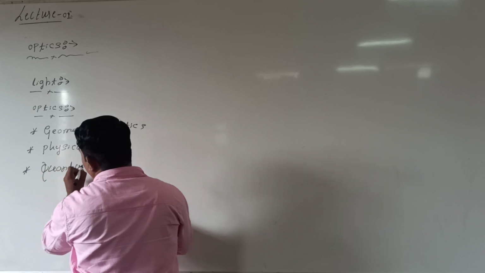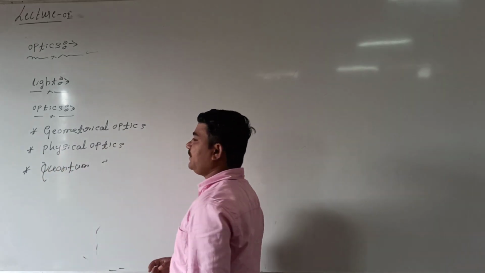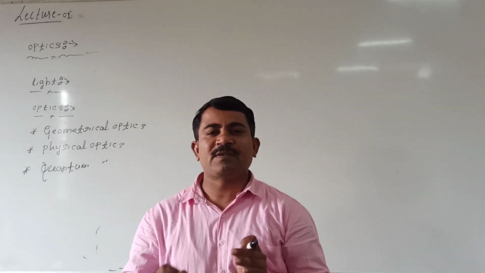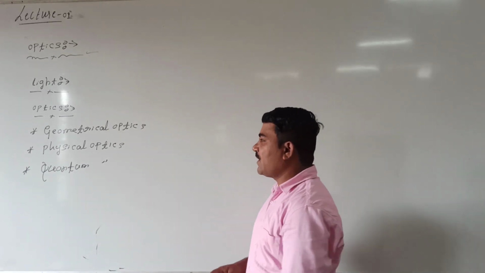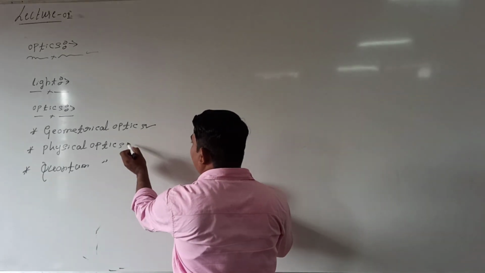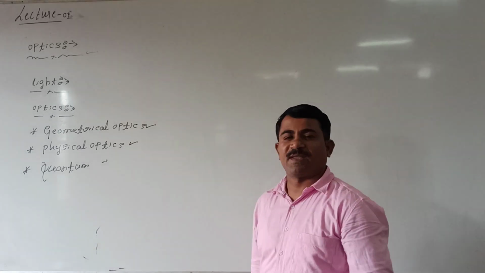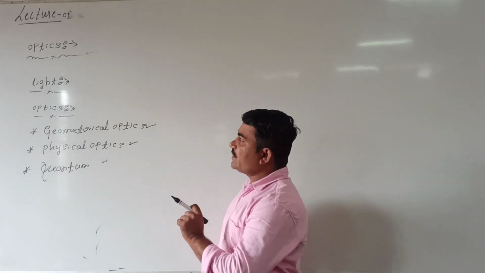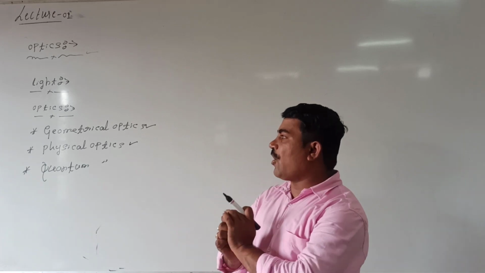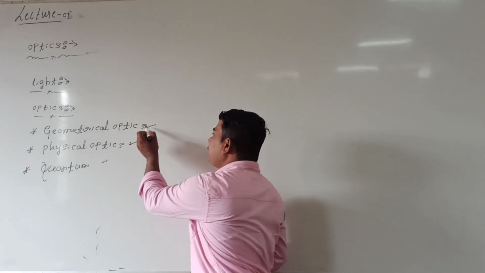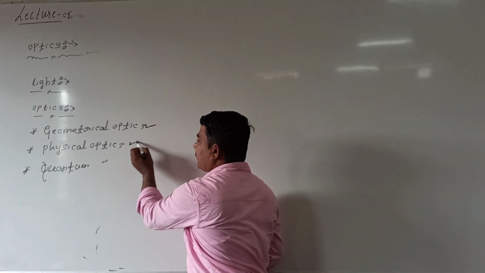Mainly 3 branches of optics exist. Now, for second PU, mainly we are discussing geometrical optics and physical optics. In this branch of optics, mainly we are studying geometrical optics and ray optics.